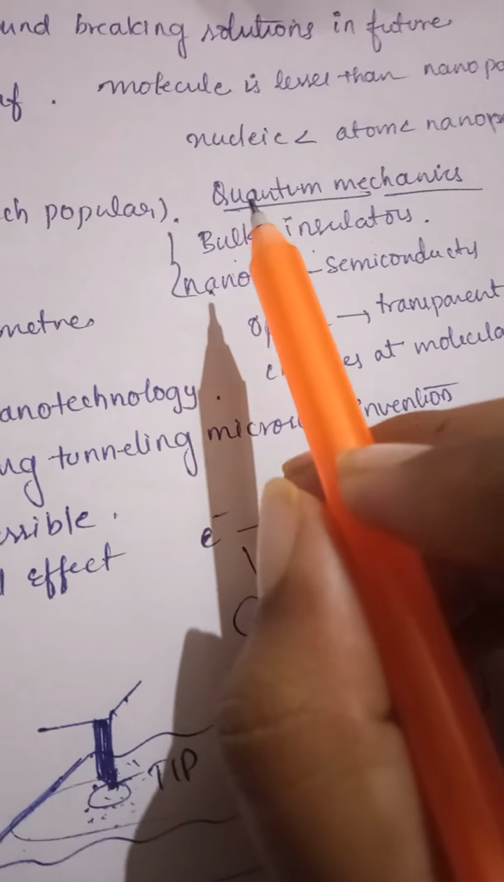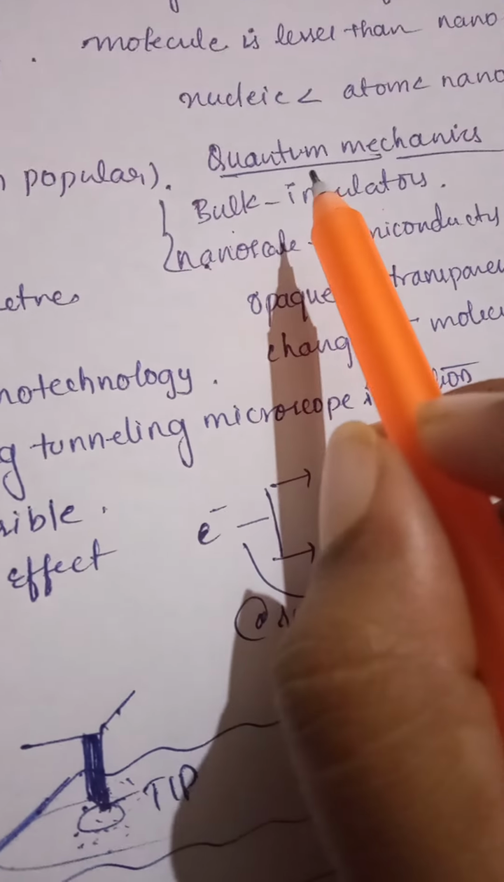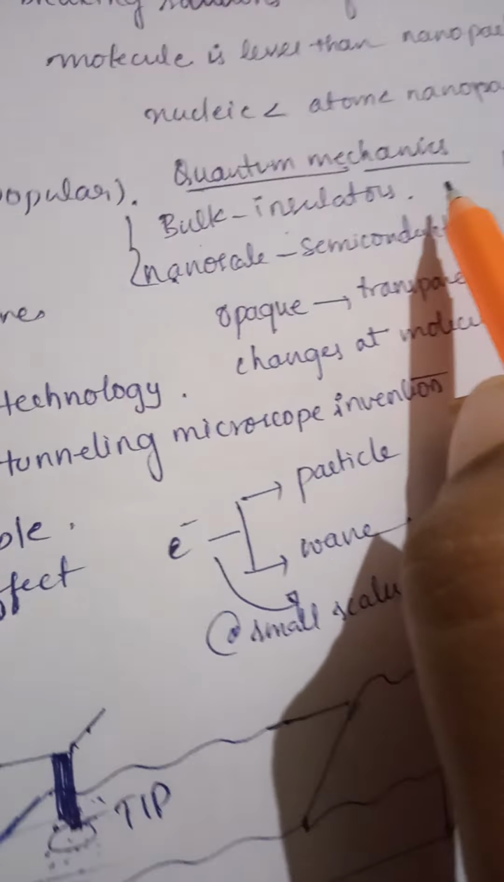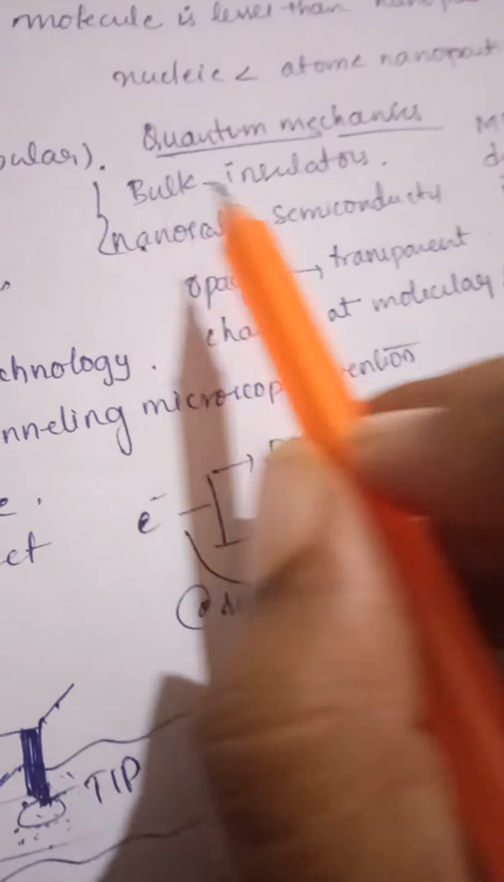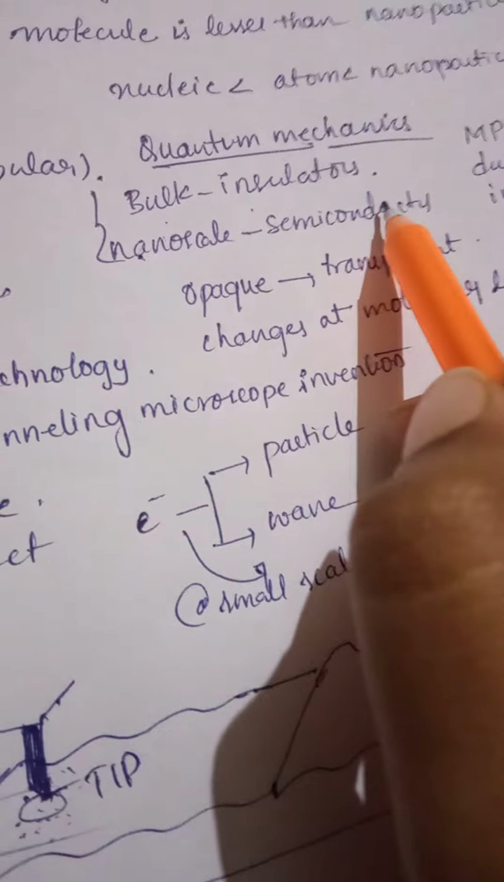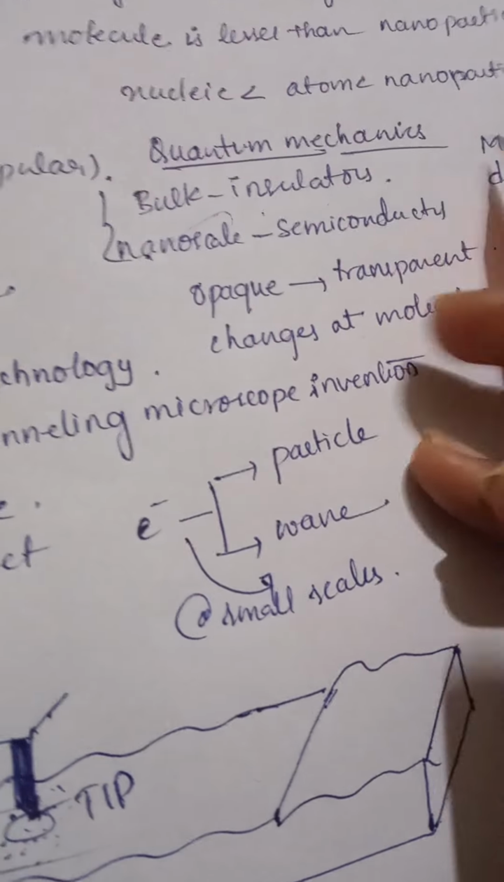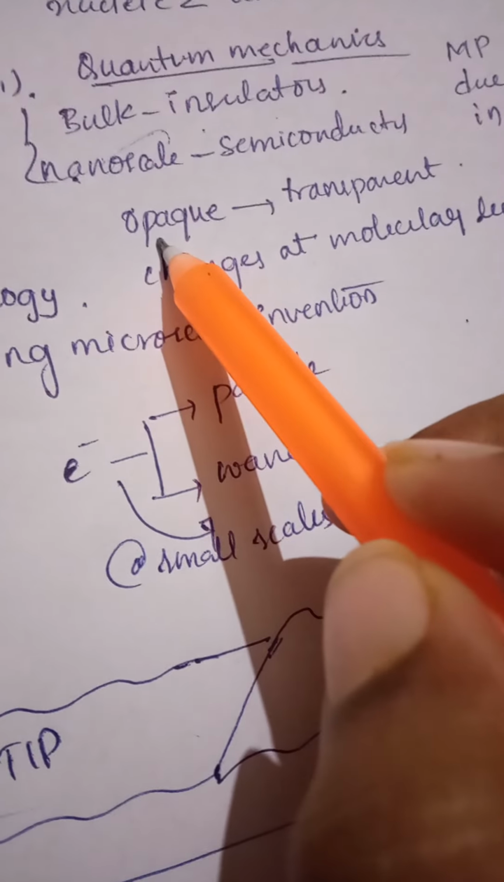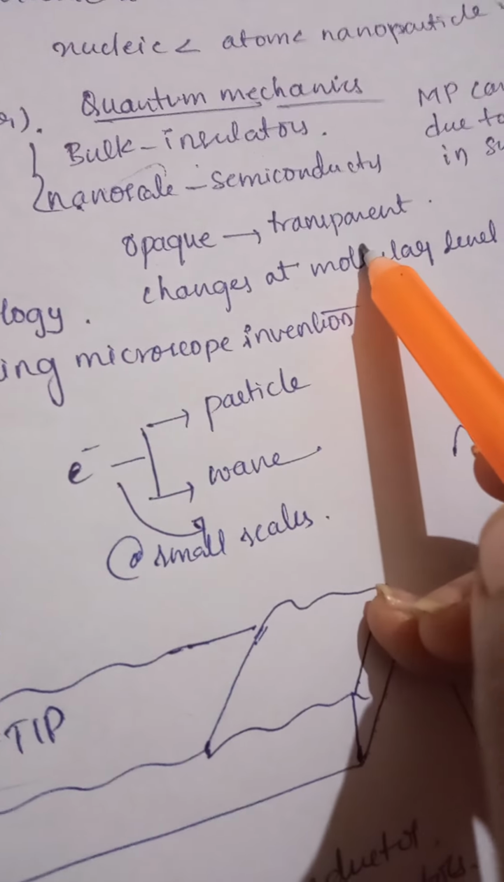Okay, as the nanoscale deals with smaller size particles, the usual laws of physics don't apply to nanoparticles, because they deal with very small size particles. To deal with such small particles, we use quantum mechanics. And when the particles are bulk in size, they act as insulators, and when they are reduced to nanoscale, they will act as semiconductors. And when a substance is changed from large size to nano size, it may turn from opaque to transparent.